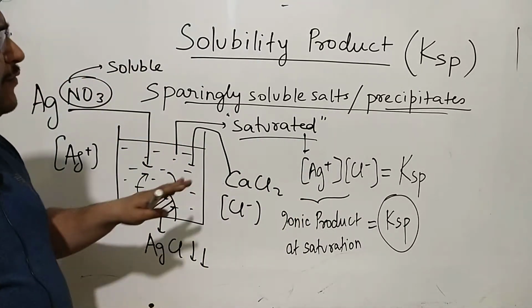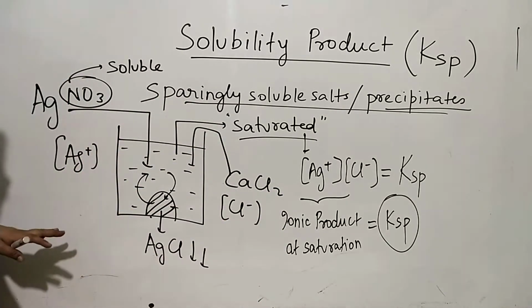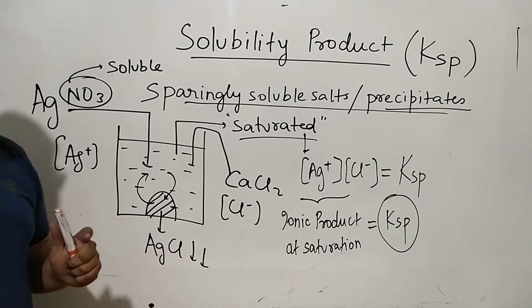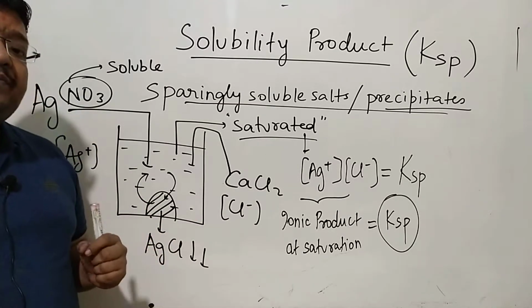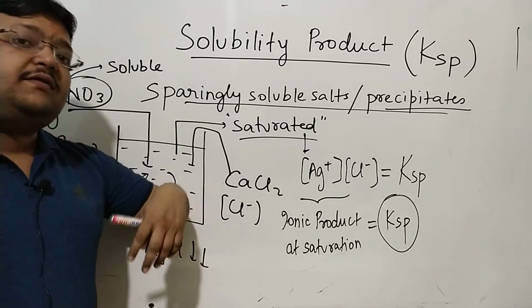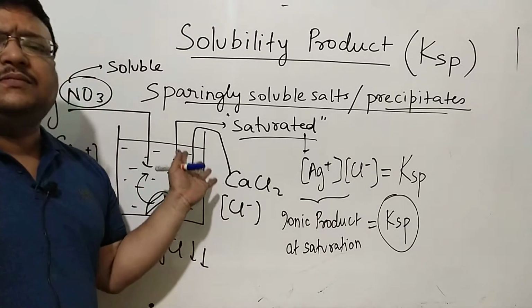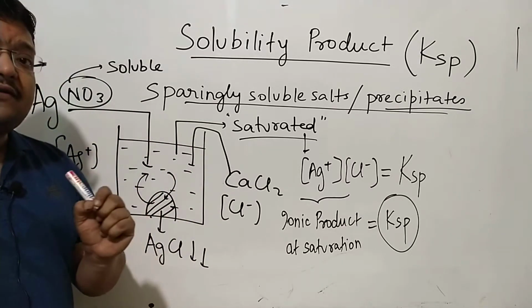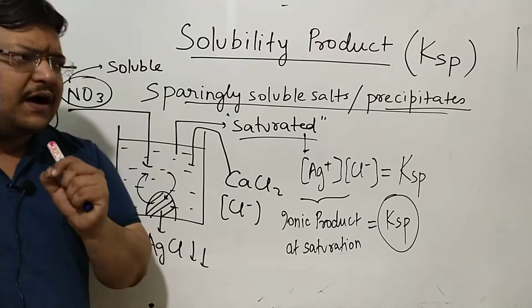And again, I would formally want to write all of it one more time maybe. You'll want to keep copying all of this at your convenience. And I think this was a nice new experience for most of you, because so far, generally, saturation was in terms of a compound. Now to precipitate AgCl, you don't need to add AgCl. You can add Ag+ from any very soluble silver salt. You can add Cl- from any soluble calcium or barium salt, and you get the precipitate of AgCl. So the saturation is in terms of ions.